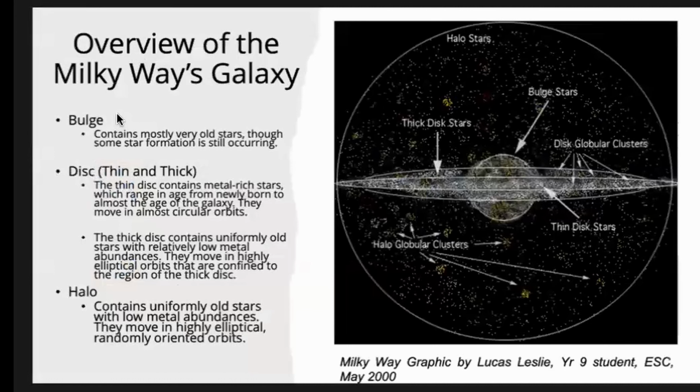So this is just an overview of the Milky Way as we know it. Over here we have a cross-sectional view, and basically we know the Milky Way is made up of the bulge, the halo and the thick and thin disk stars. Depending on the part of the galaxy you look at, the component consists of very different kinds of stars, some old, especially in the bulge and the halo, and in the thin disk we have extremely metal-rich young stars.